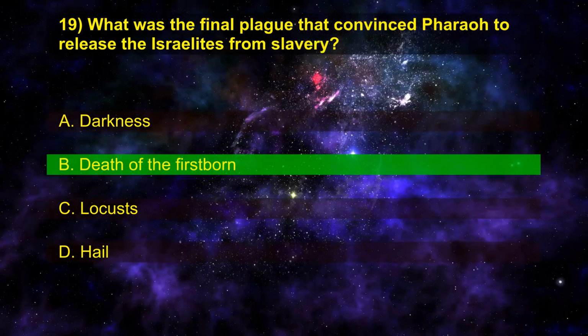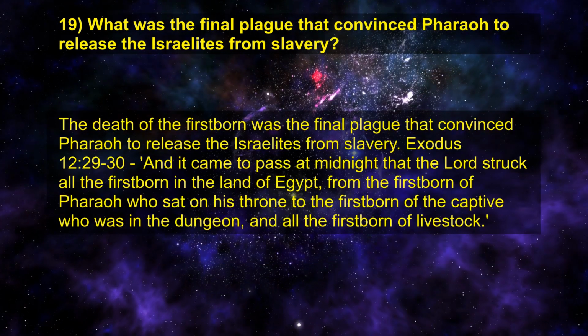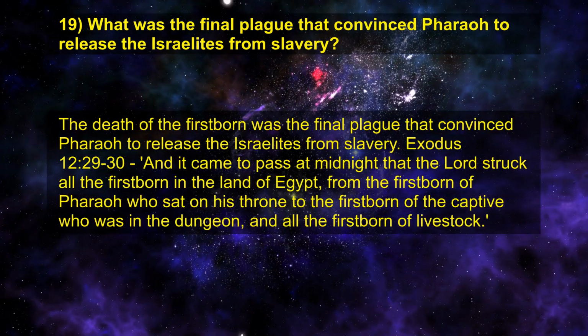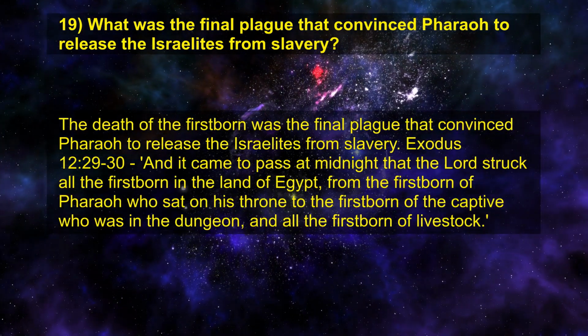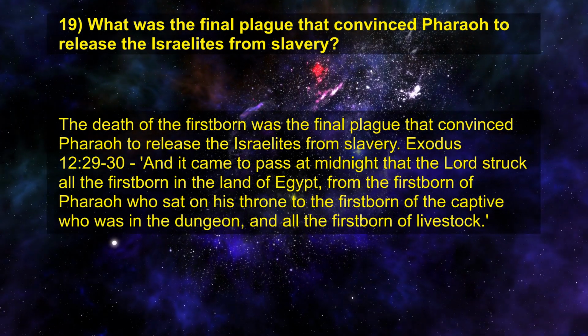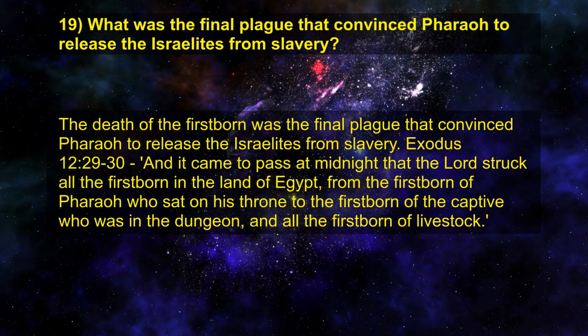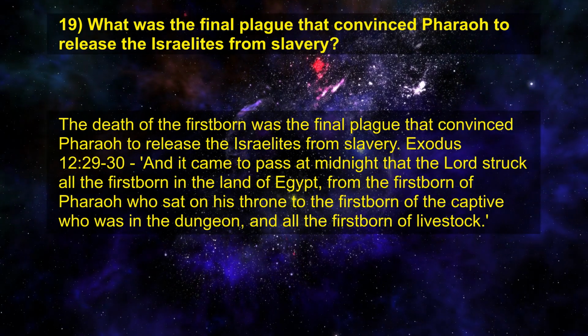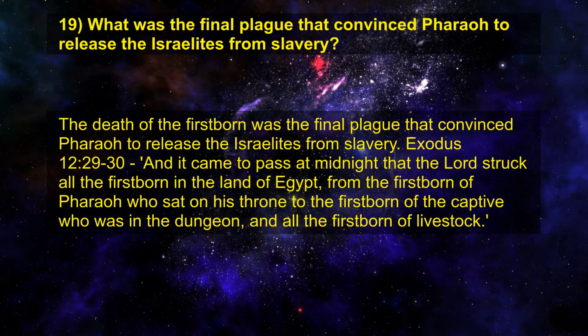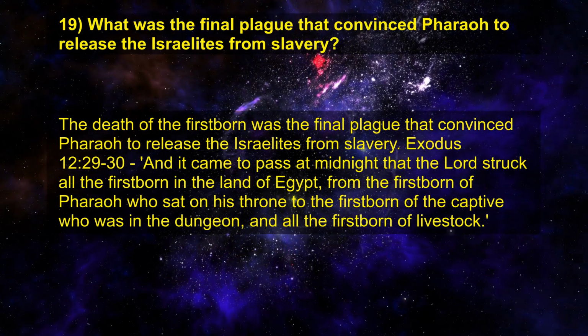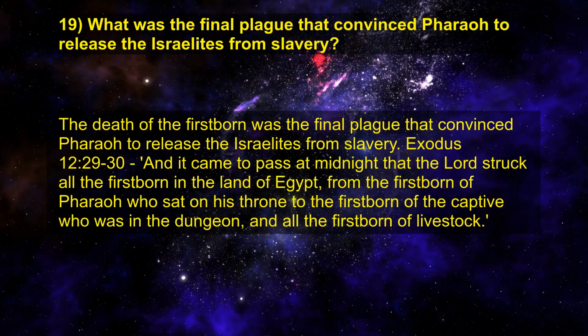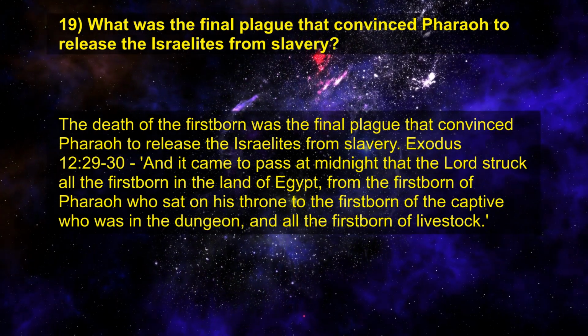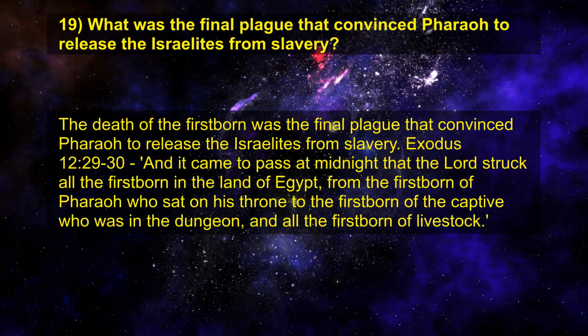Right answer is B. Death of the firstborn. The death of the firstborn was the final plague that convinced Pharaoh to release the Israelites from slavery. Exodus chapter 12 verses 29 to 30. And it came to pass at midnight that the Lord struck all the firstborn in the land of Egypt, from the firstborn of Pharaoh who sat on his throne to the firstborn of the captive who was in the dungeon, and all the firstborn of livestock.